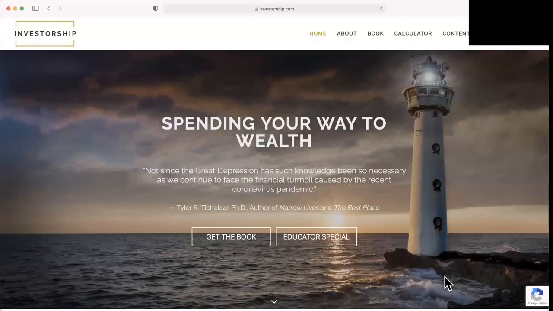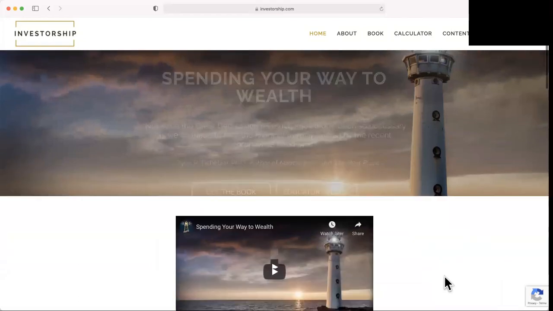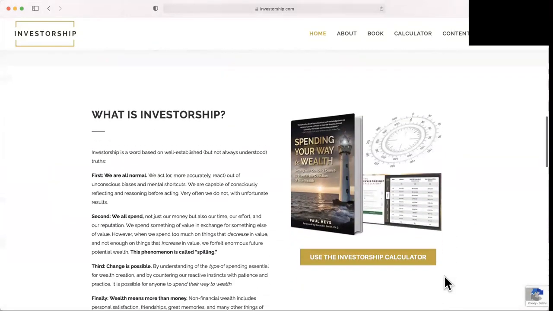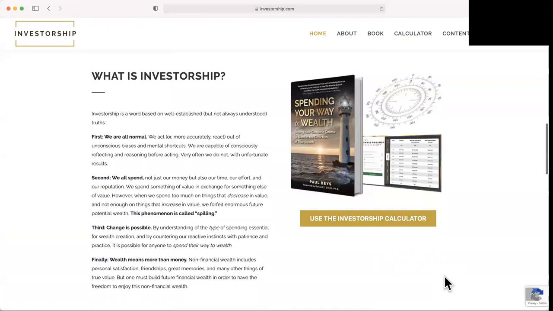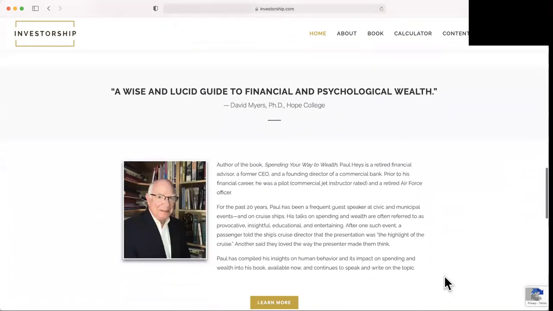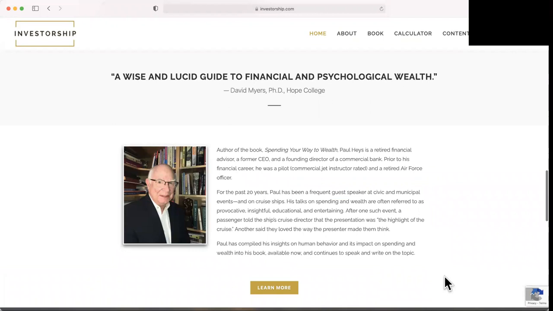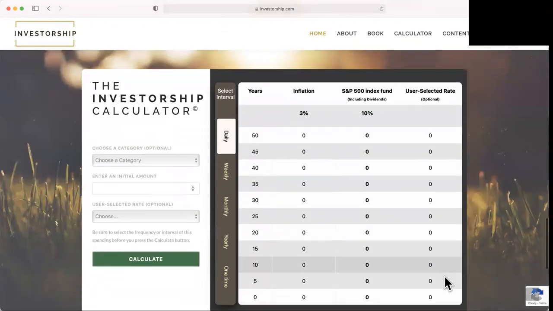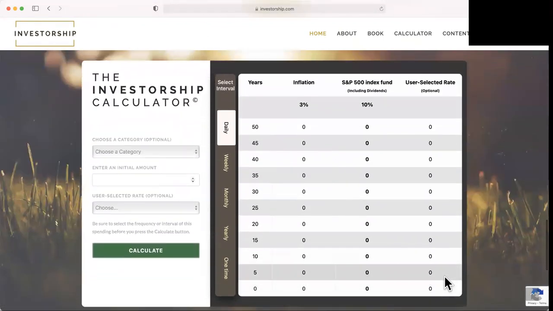We're going to take a moment now to introduce you to the web page for Investorship, investorship.com. This is what you'll see when you log on. You'll see this banner and you can scroll down. You'll see a definition or explanation as to what investorship is, some comments from other people about the book. And then we get to what is called the Investorship Calculator. This is something you want to play with a lot because it's accessible right on the web page. It doesn't cost anything, but it can provide some insights that few other calculators can produce.